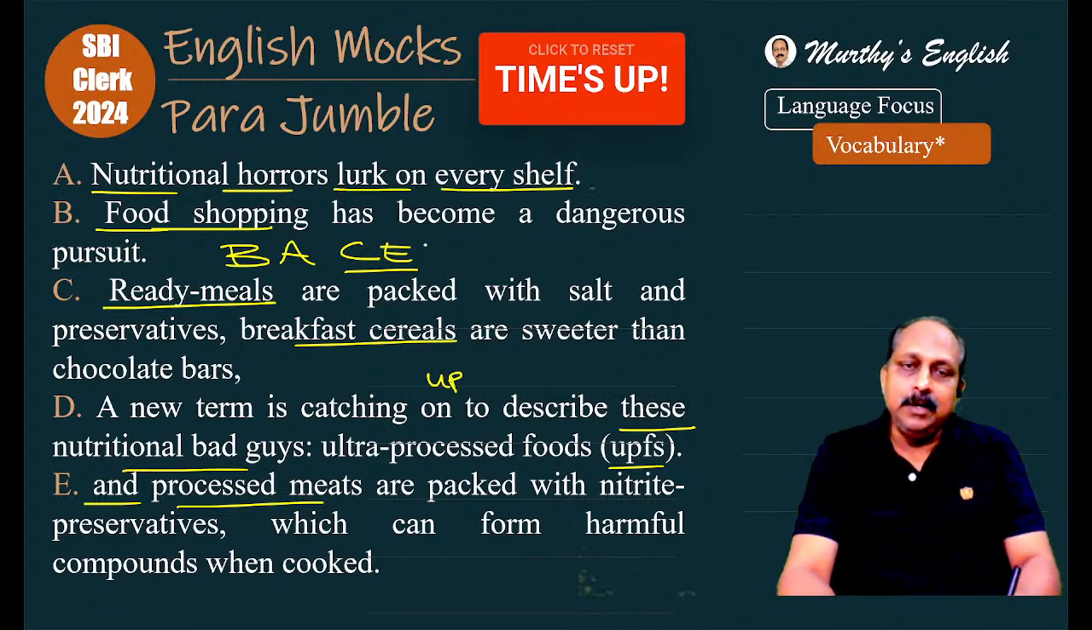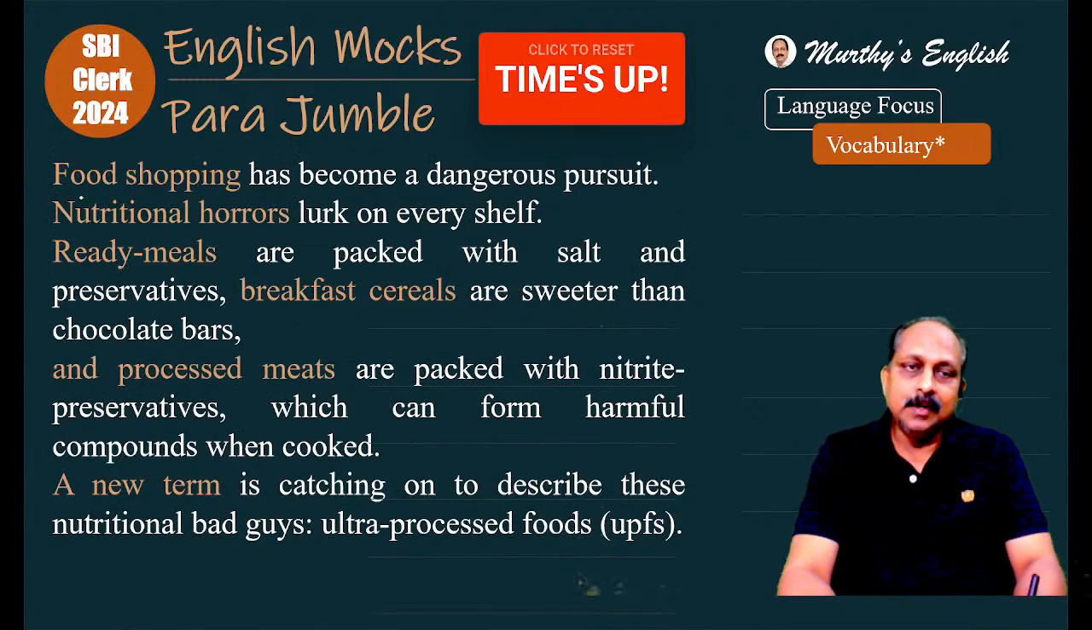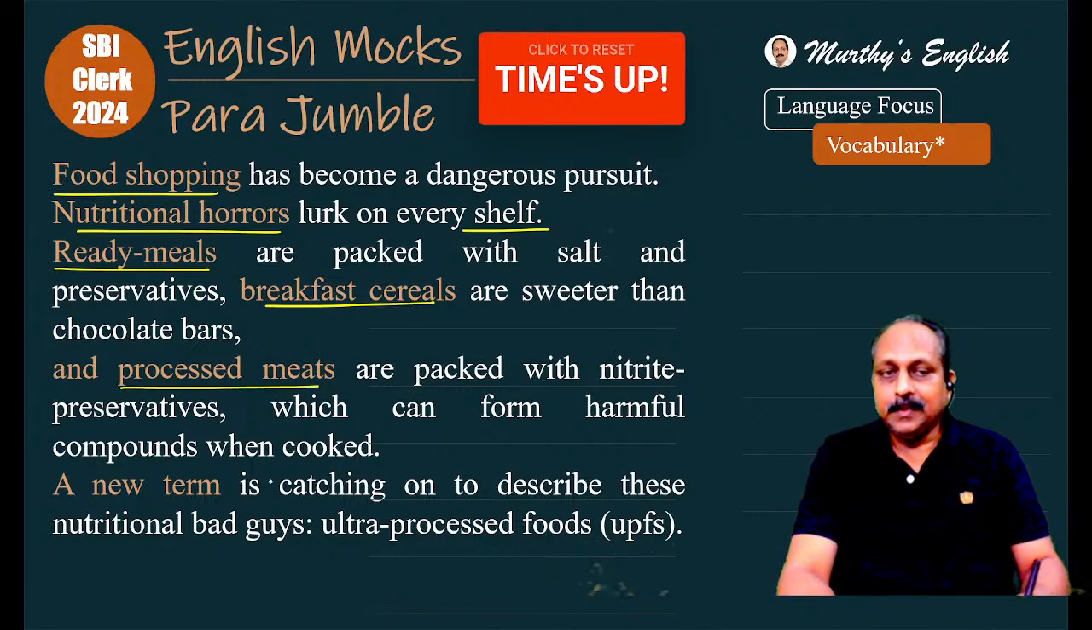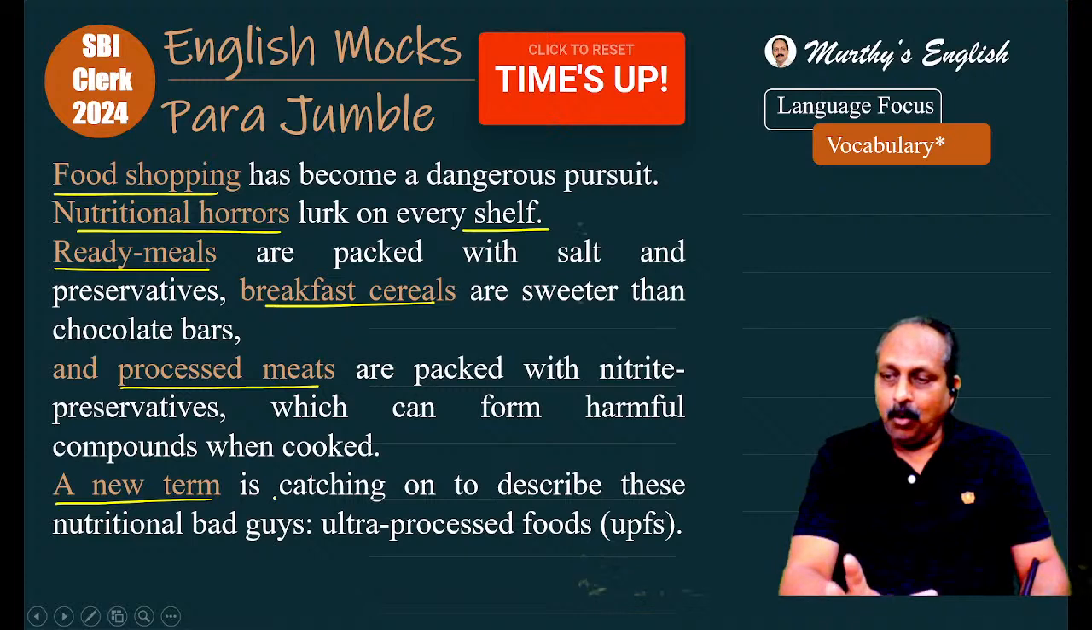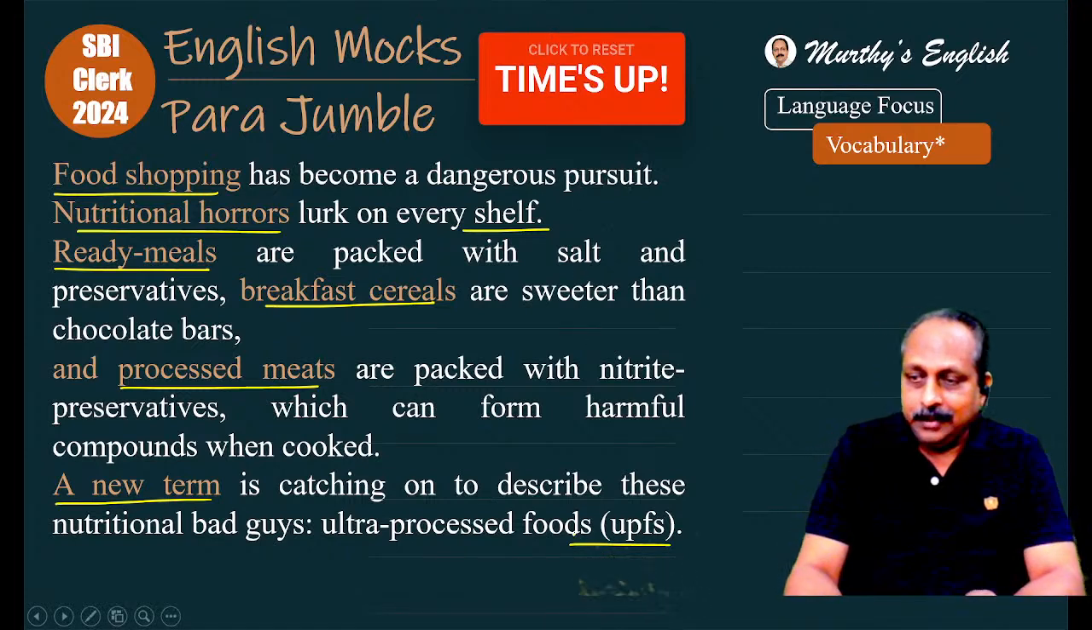So, what is the correct order here? Have you guys got it? BACED. Let us check. It's all about food shopping. And when you shop, you talk about the shelves in the shop, nutritional horrors on every shelf. And to substantiate that, ready meals, breakfast cereals, and processed meats. And the last one, because of all this, a new term. What is the new term? Ultra processed foods. That's all for today.